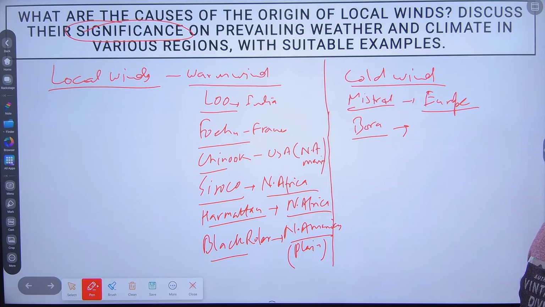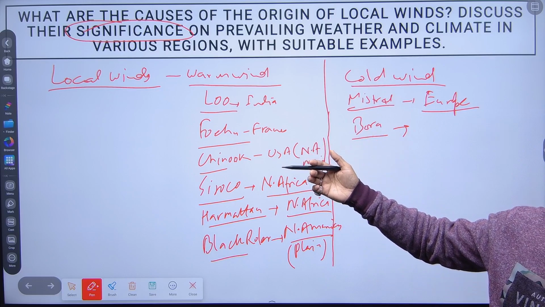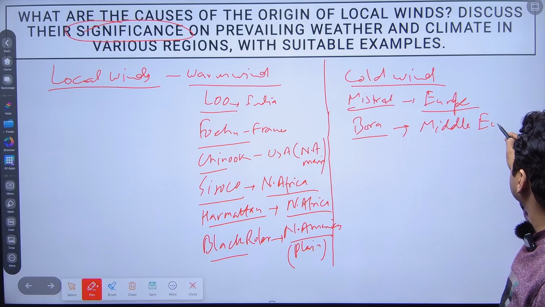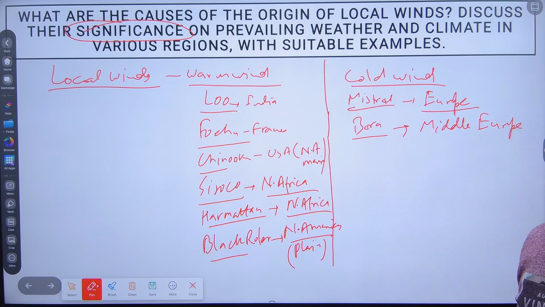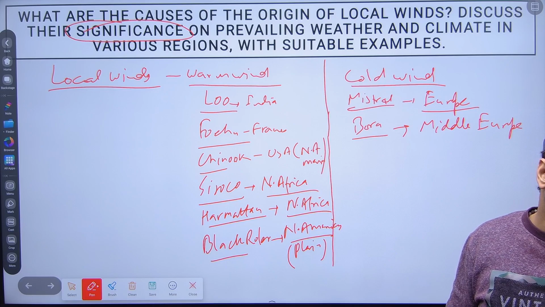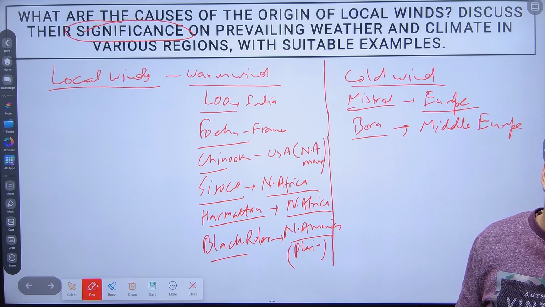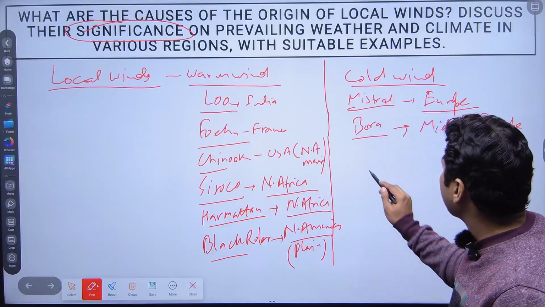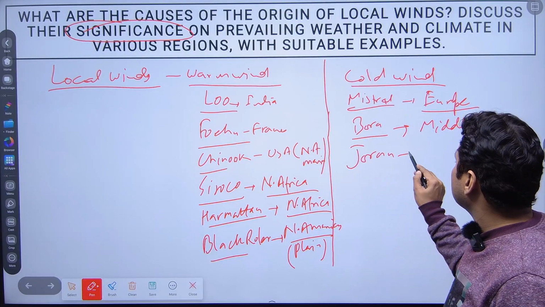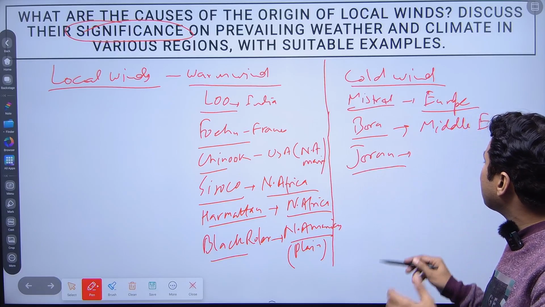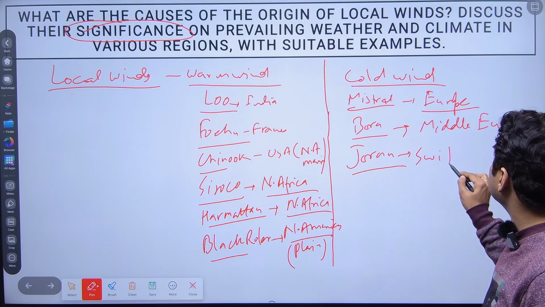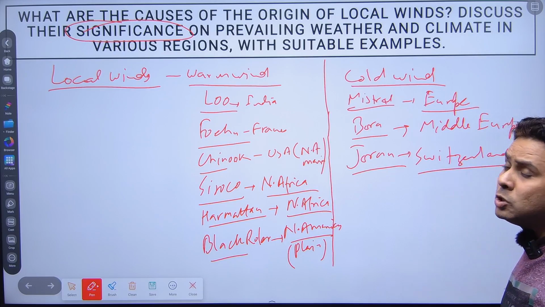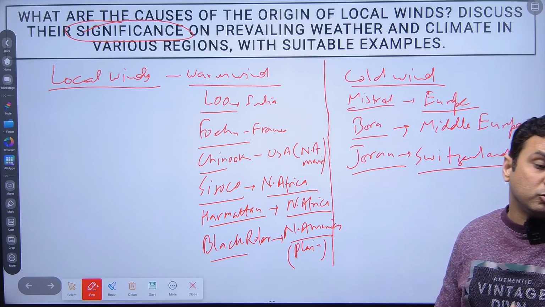Bora is also known as Boran, which means it is found in Middle Europe. Similarly, a few other cold winds are also prevailing in Switzerland, that is known as Zoran. It is found at the Jura mountain, so it means Switzerland, right? So they are found in Zoran, meaning Switzerland.